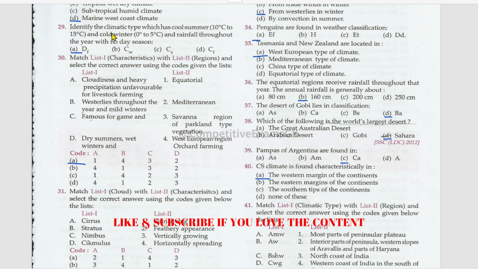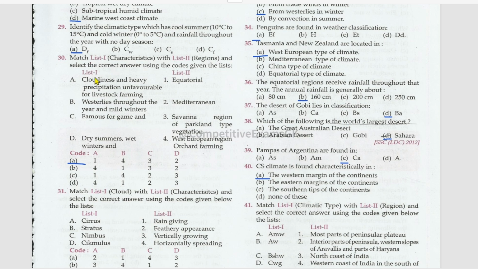Identify the climatic type which has cool summer 10 degrees Celsius to 15 degrees Celsius, and cold winter 0 degrees to 5 degrees Celsius, and rainfall throughout the year with no dry season, that is capital D and small f.